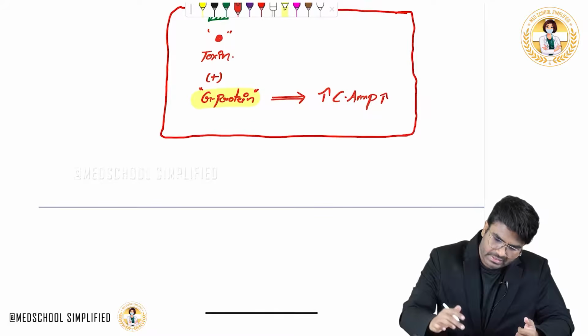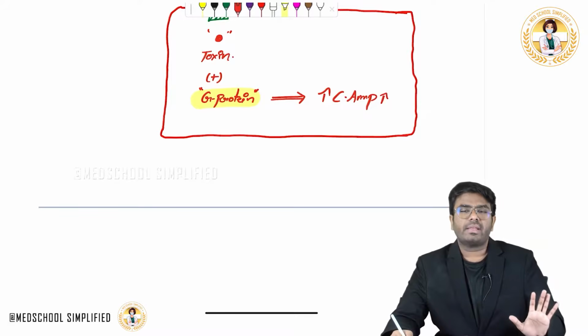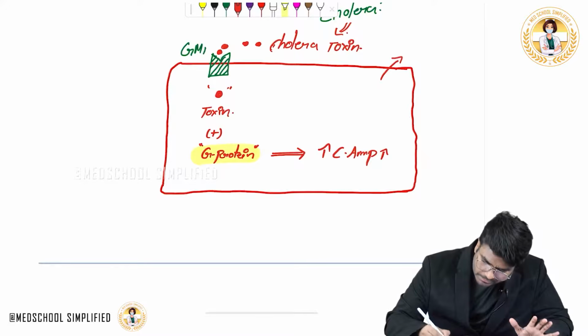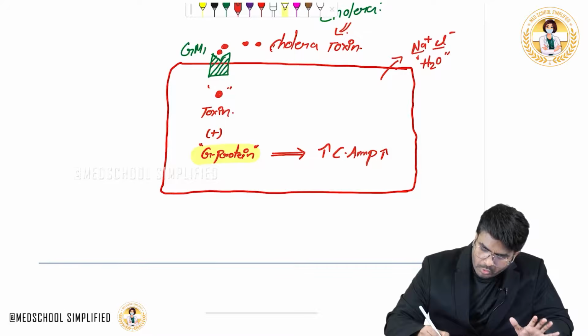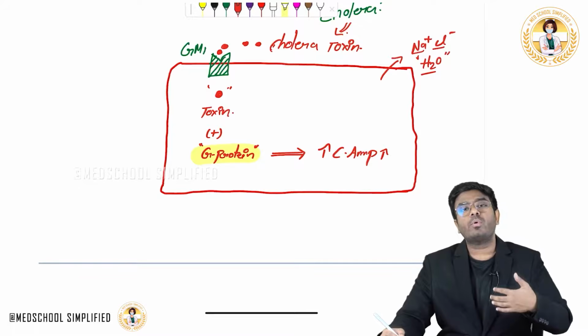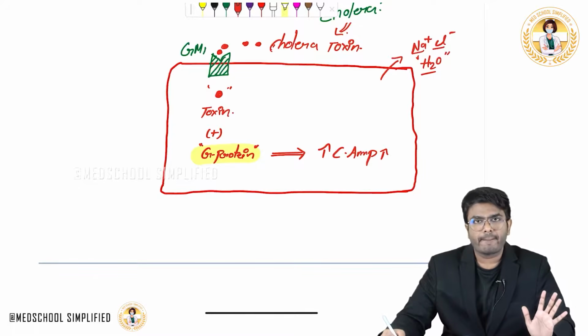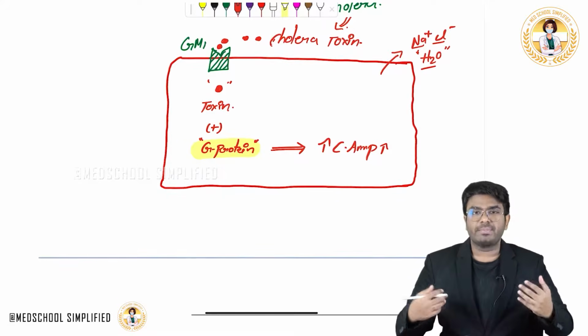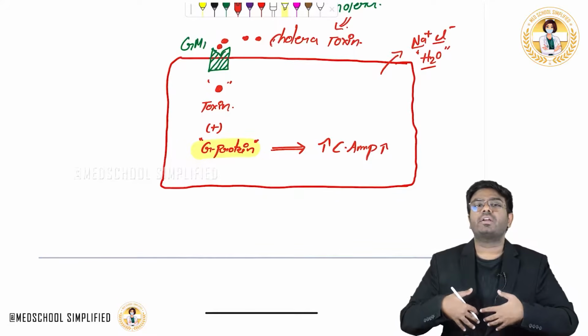When the cAMP levels are increased, more and more sodium, chloride and water are secreted, because wherever sodium goes, water follows. So sodium, chloride and water are more and more secreted into the GIT. More water being secreted into the GIT will cause diarrhea.